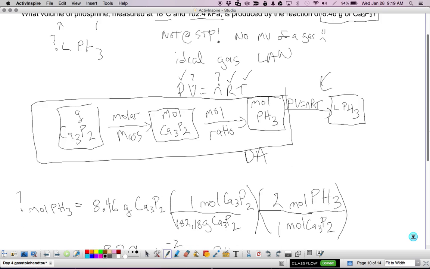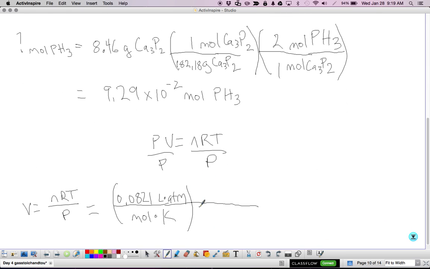Temperature is 18 degrees Celsius, so that's 291.15 Kelvin.